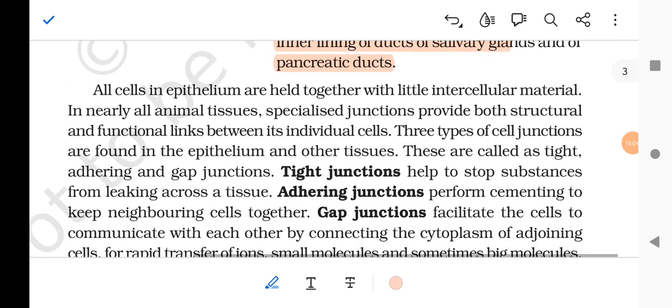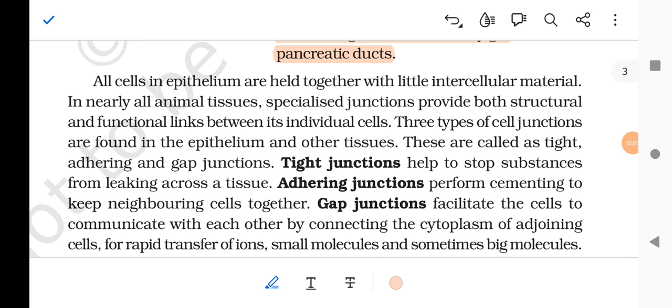Very important. All cells in epithelium are held together with little intercellular material.